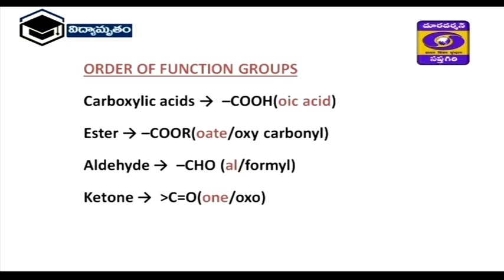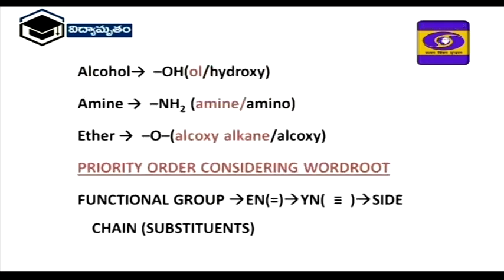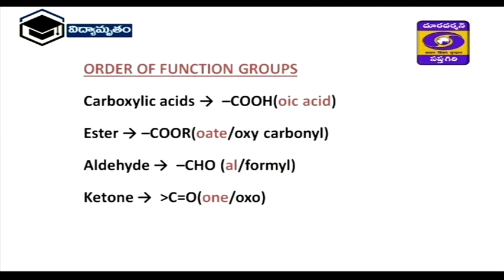The first is carboxylic acid, ester, aldehyde, ketone, and next alcohol, amine, ether. All the pink color, that is oic acid, oate for ester, al for aldehyde, one for ketone. So these are all indicating secondary suffixes if a single functional group is there.